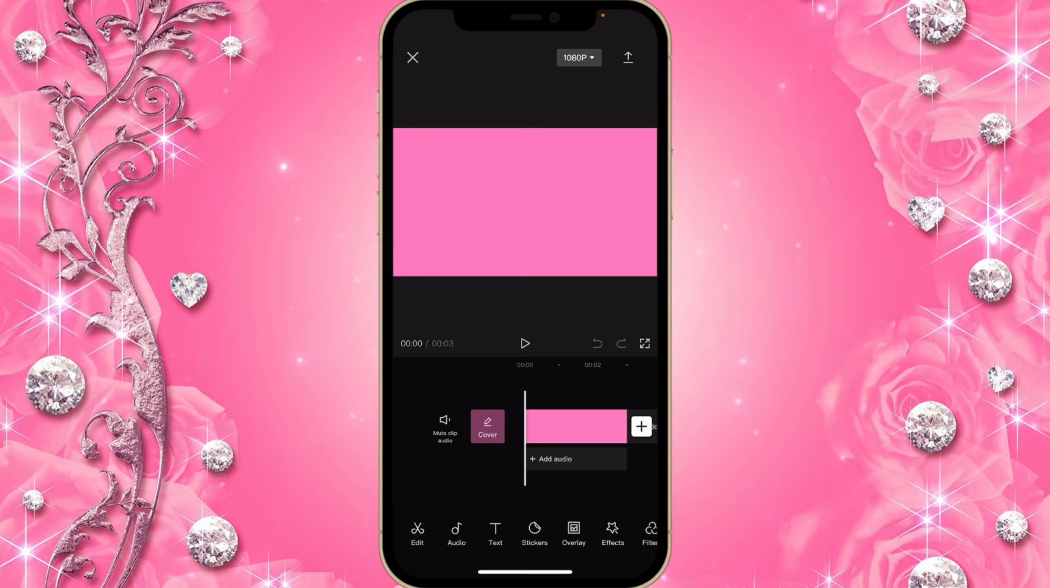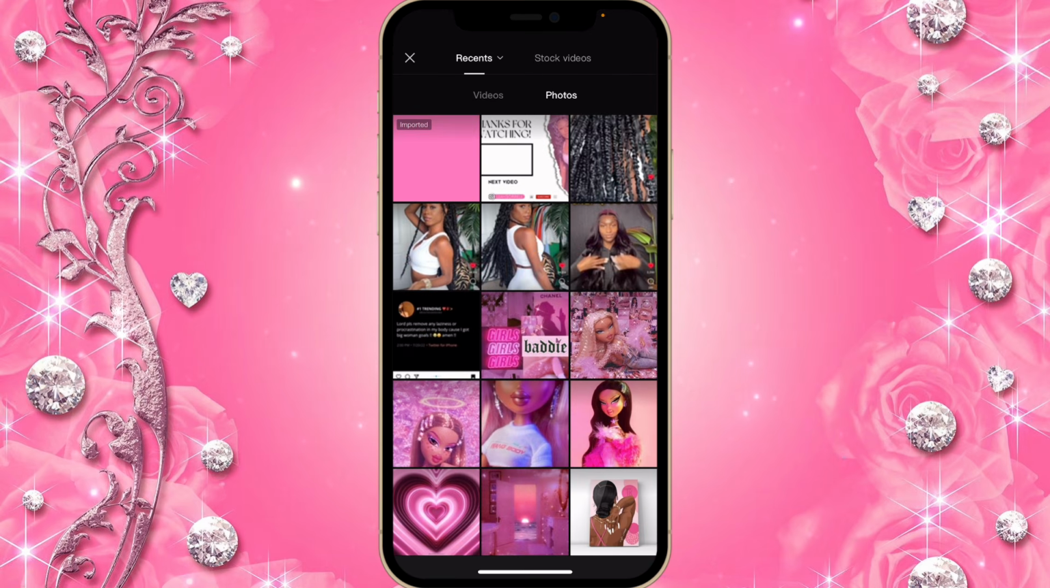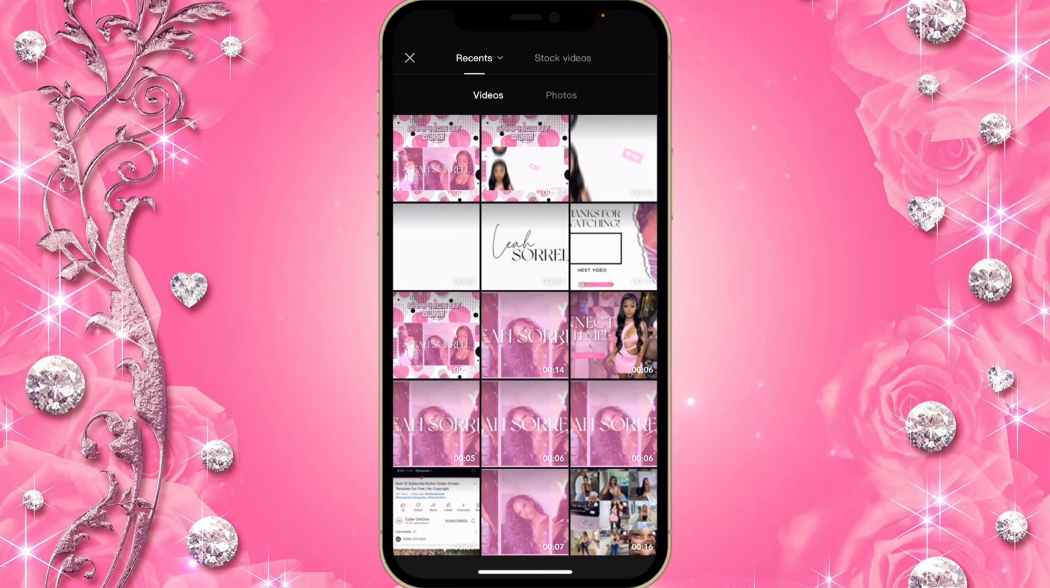Then you're going to click on this slide. You're going to scroll and you're going to click on replace. Go to videos and then get this screen recording that you just did of your Instagram.